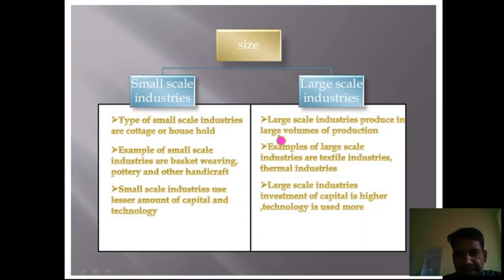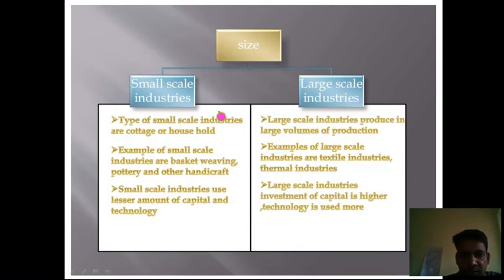Another is large scale industry. The large scale industry produces a large volume of production. Examples of large scale industries are the textile industries, thermal industries. Large scale industry requires more investment in the form of capital and in the form of technology, right?